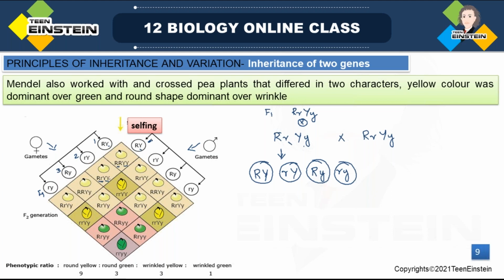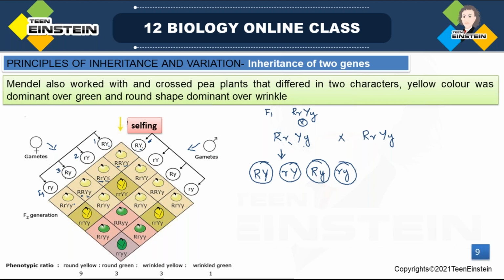Next combination, the first male gamete is going to combine with the third female gamete. Here capital R, here also capital R. So both capital R came here. Next is capital Y and small y. So the third combination is capital R, capital Y, small y.